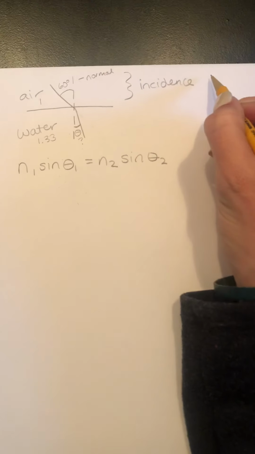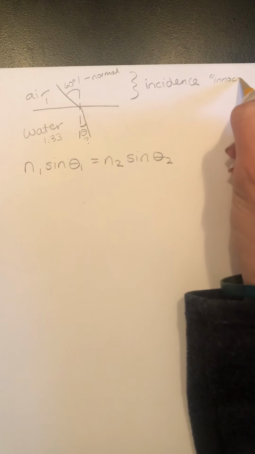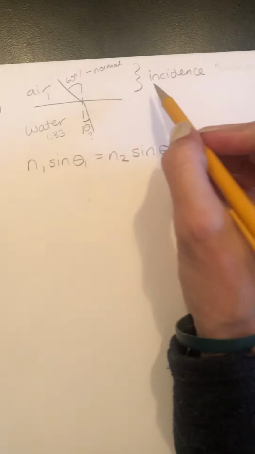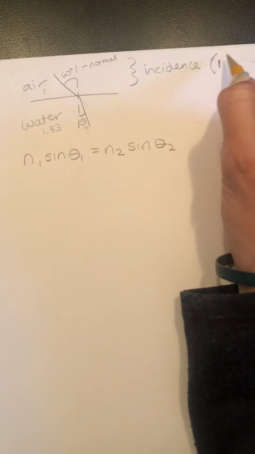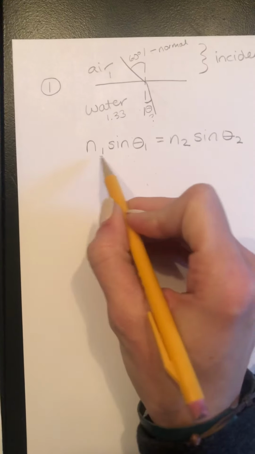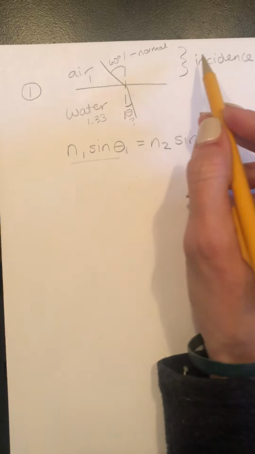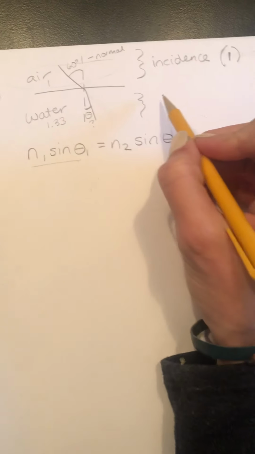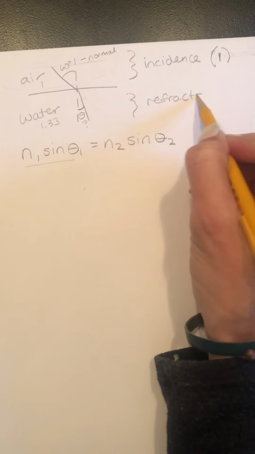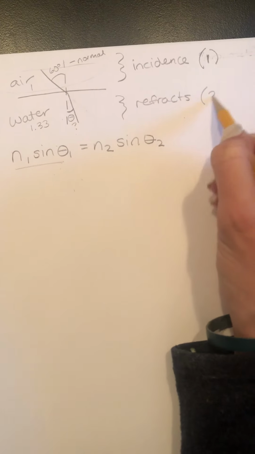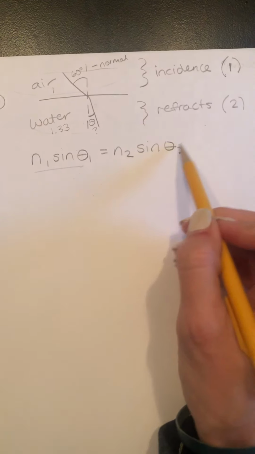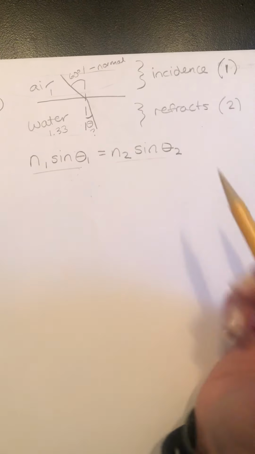I think of the word innocent. This is all known as 1. So everything over here is anything up here. Down here, that's where it refracts. So we're going to call this 2. Anything down here, any information will go under where it's 2.